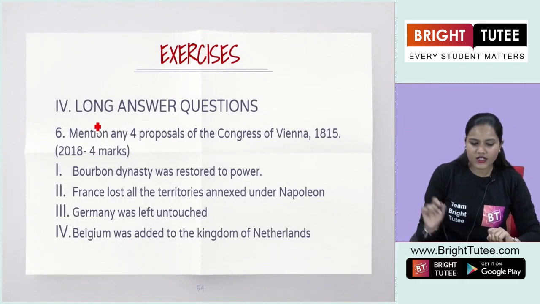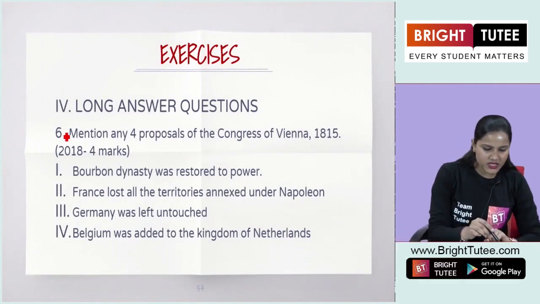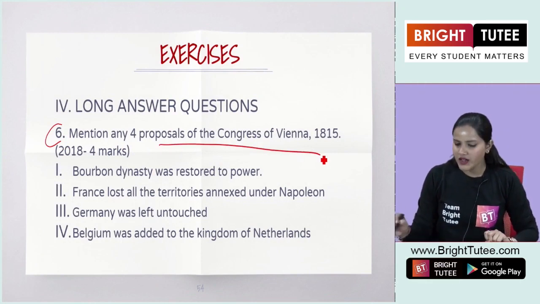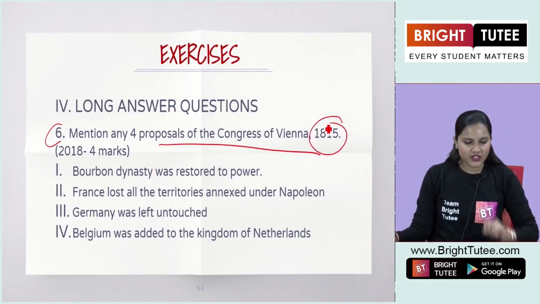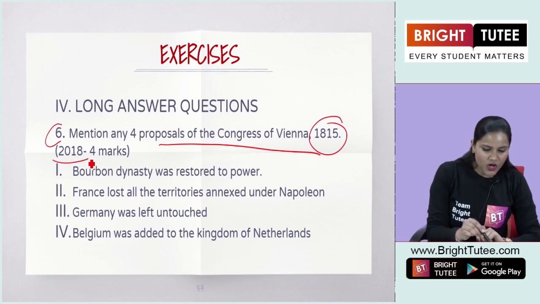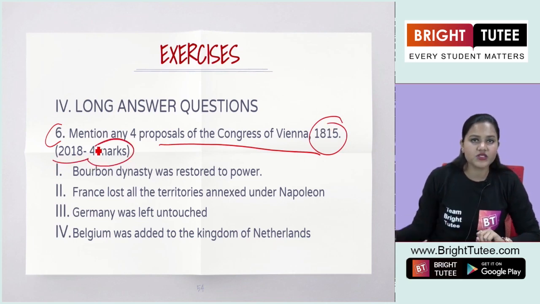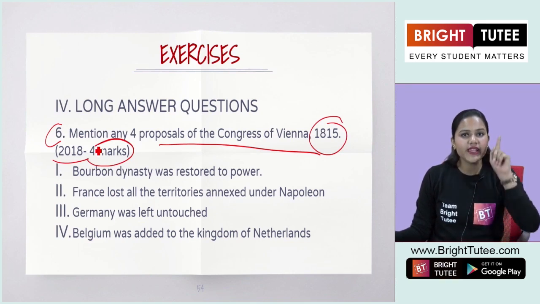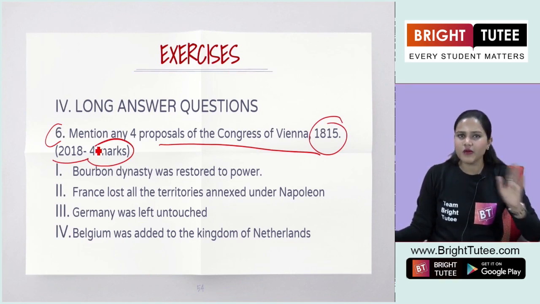Now in long answer questions, you will find question number 6: mention any 4 proposals of the Congress of Vienna 1815. To remind you again, in 2018, this question was asked for 4 marks. Here, you have to write 4 points and elaborate a bit.